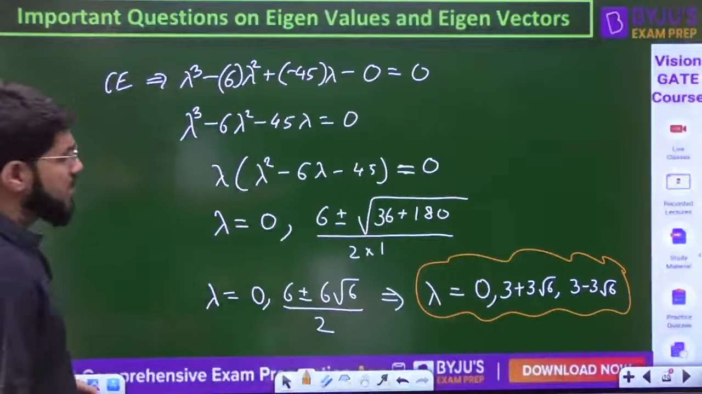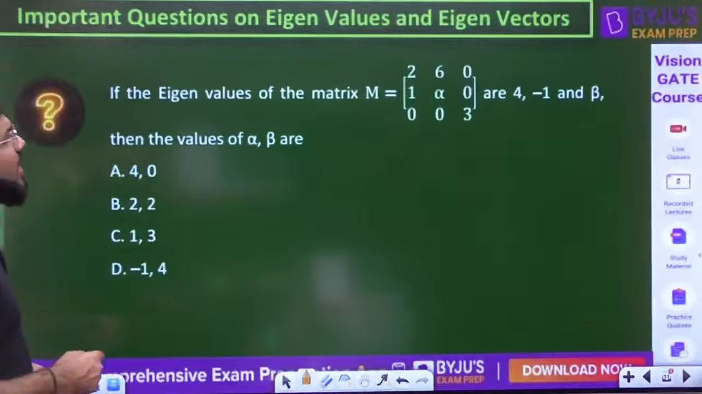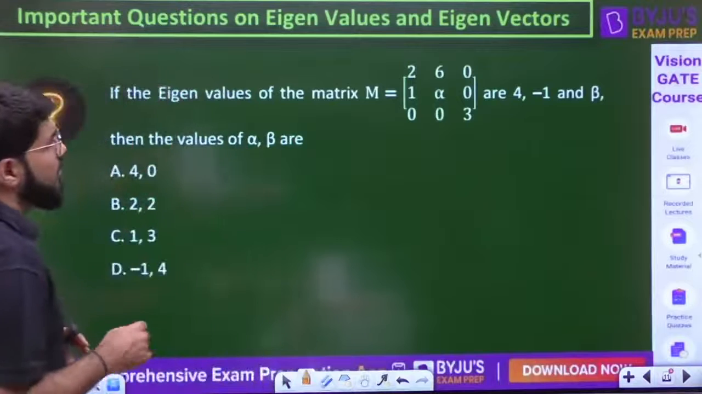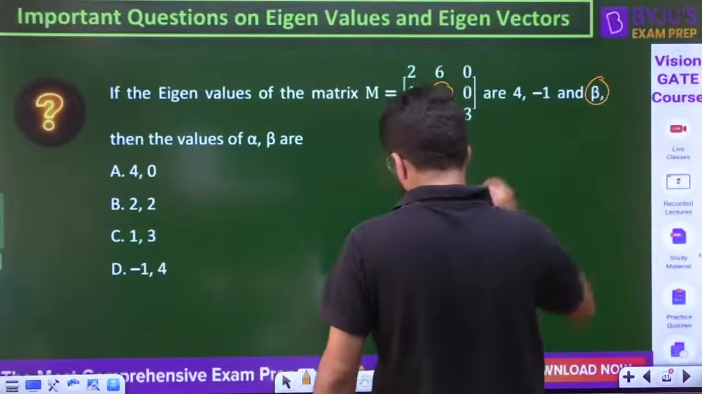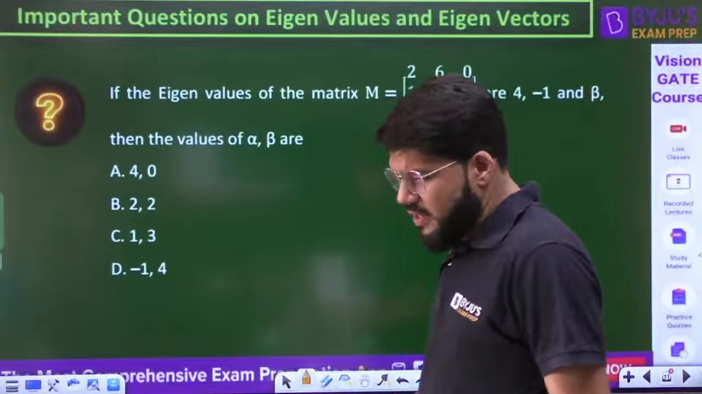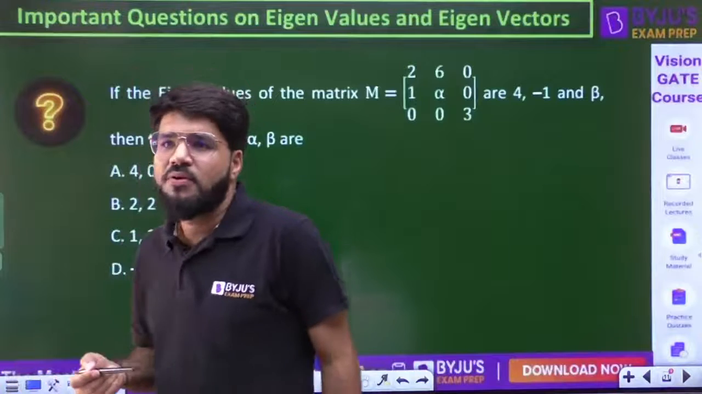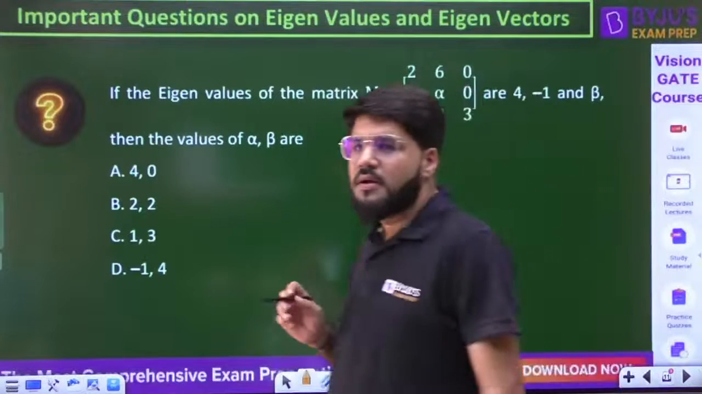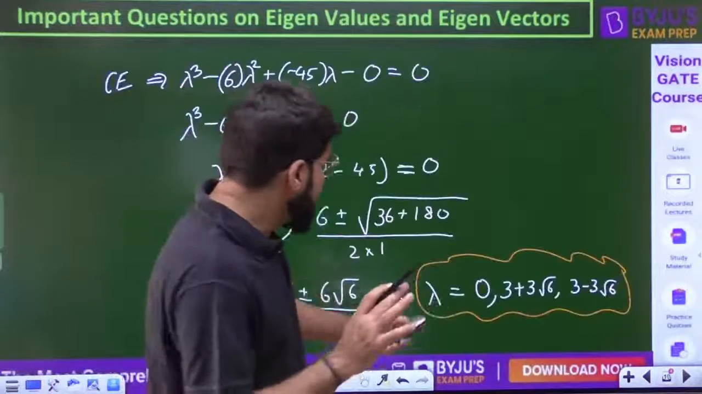So now, let's move ahead to the next question. If the eigenvalues of a matrix are given to you, what is the value of alpha and beta? Alpha is a parameter hidden inside the matrix and beta is one of the eigenvalues. Especially when it comes to MCQ, when you have choices, what is going to happen?